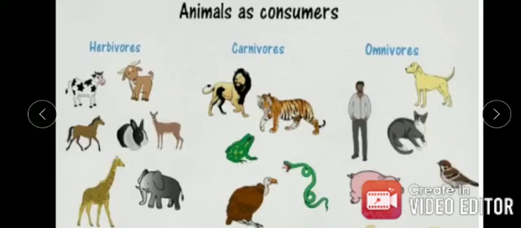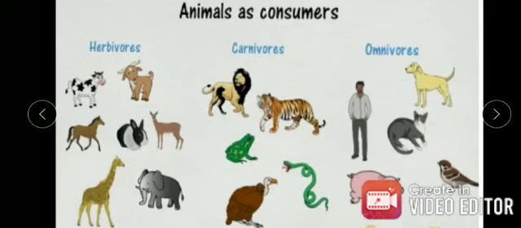Animals as consumers. Animals cannot make their own food. Some animals eat plants, while some eat other animals. This shows that animals depend on plants directly or indirectly for food. Depending on their eating patterns, they are classified into three types. What are they? They are herbivores, carnivores and omnivores. In class 5th also you have learned.